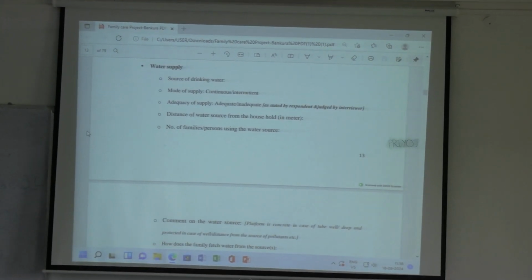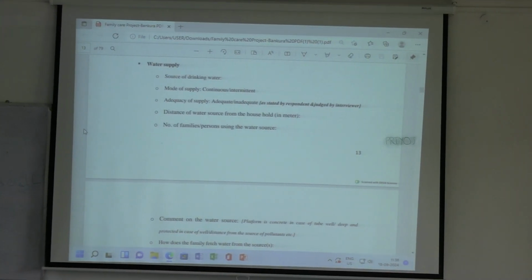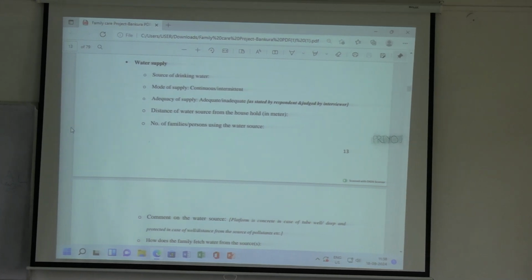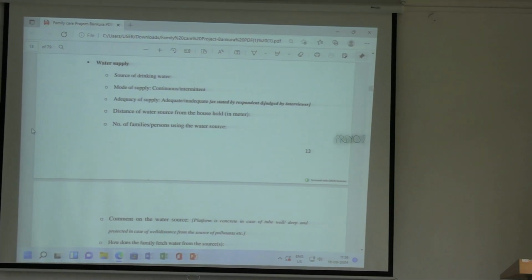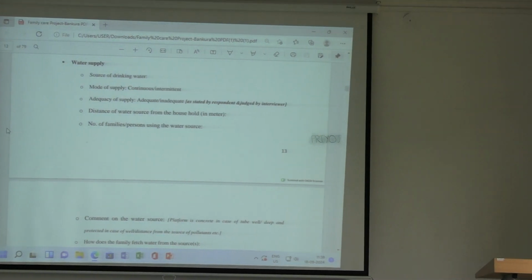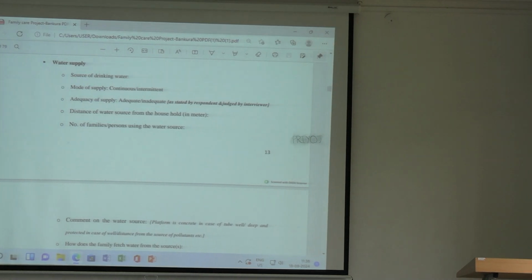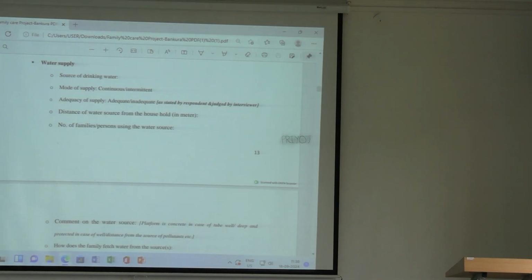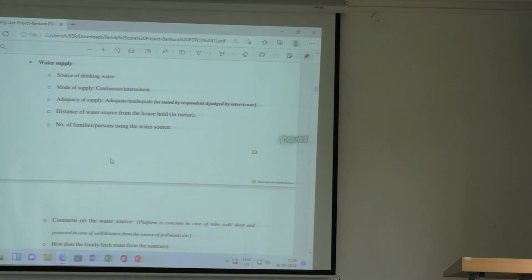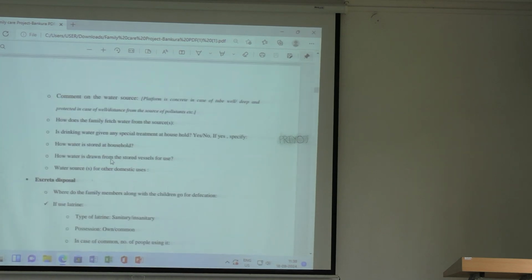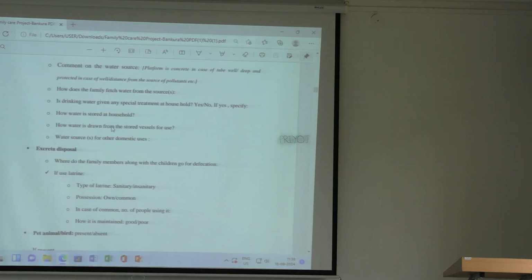Distance of water source from the household: if it is within the household, you just write within the household, or if it is outside, then you write the distance, how many meters away. Number of families or persons using the water source: if it is shared by other families, you have to write how many families are using. Then comment on the water source.